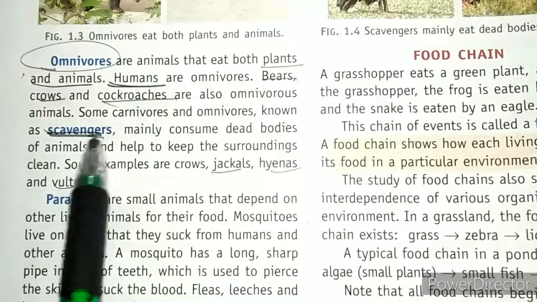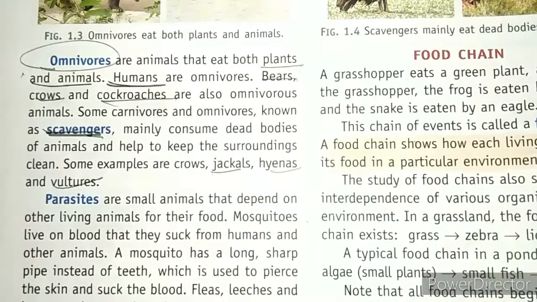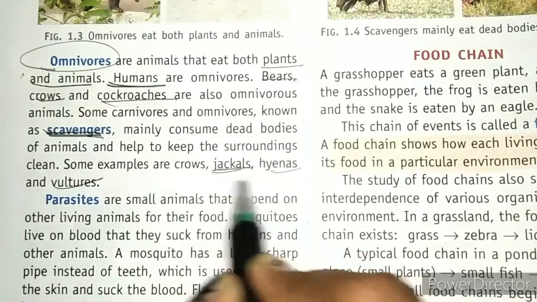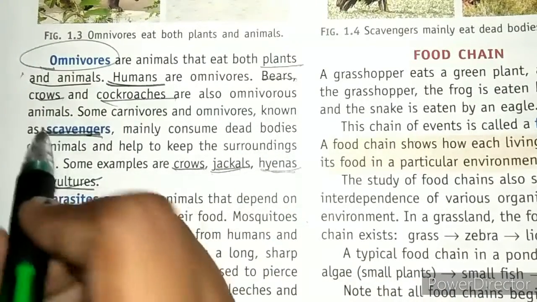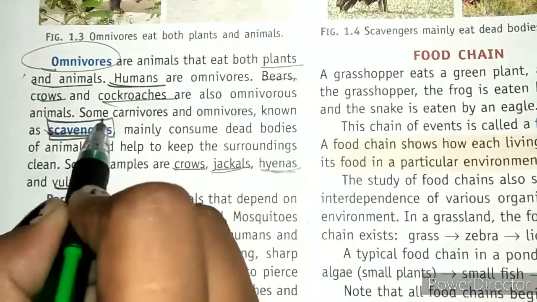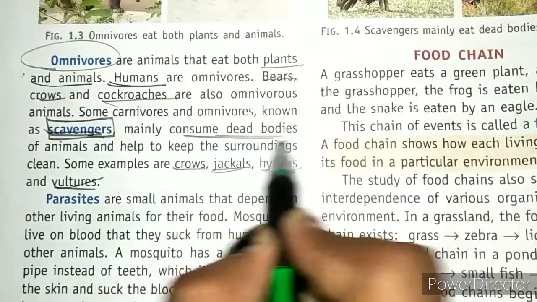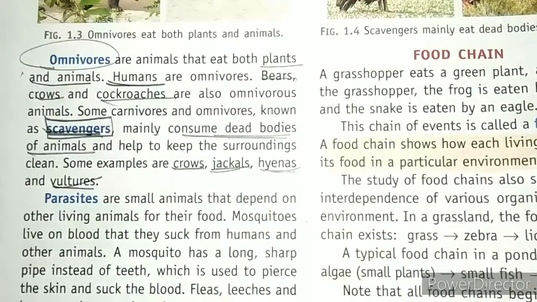What do you mean by scavengers? When herbivores are eaten by the carnivores, the leftover food is taken by other animals. These are jackals, crows, hyenas, vultures, and these are known as scavengers. They mainly consume dead bodies of animals. Got it?